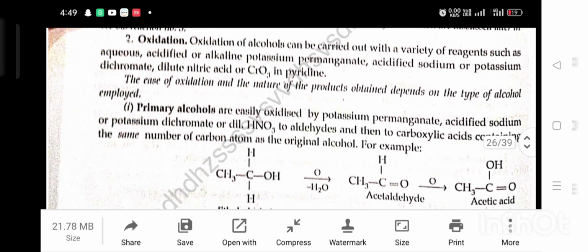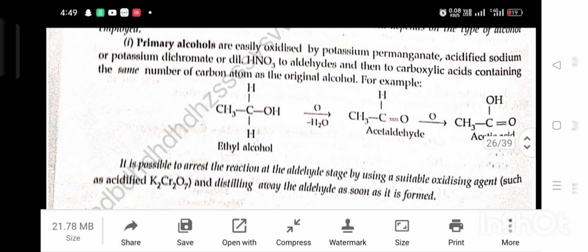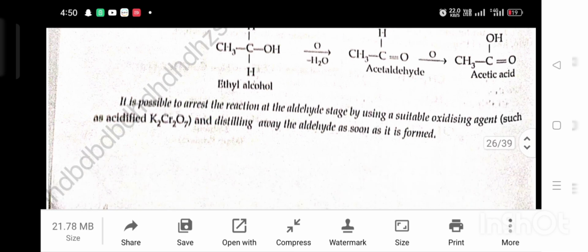First, primary alcohols are easily oxidized by potassium permanganate, acidified sodium or potassium dichromate or dilute HNO3 to aldehyde and then to carboxylic acid containing the same number of carbon atoms as the original alcohol. For example, ethyl alcohol in the presence of oxygen gives acetaldehyde, then acetic acid. It is possible to arrest the reaction at the aldehyde stage by using a mild oxidizing agent such as acidified K2Cr2O7 and distilling away the aldehyde as soon as it is formed.